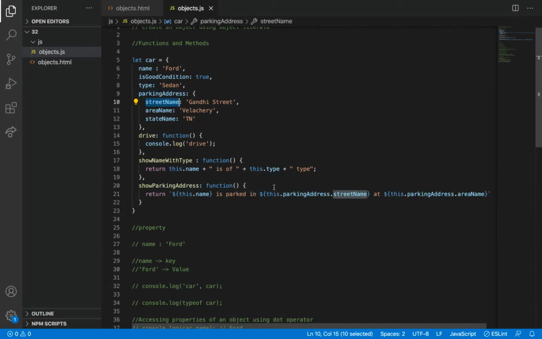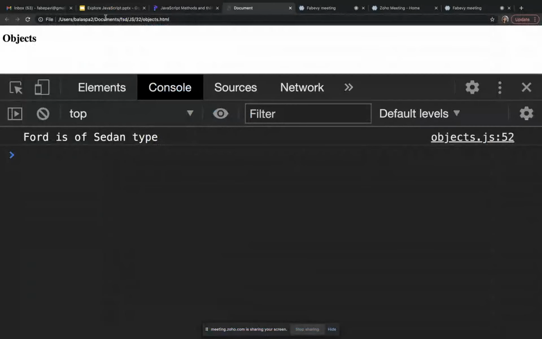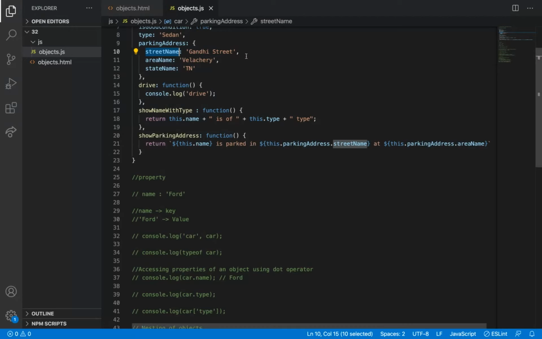Ford is parked in Gandhi Street at area name Velacheri. So it needs to return Ford is parked in Gandhi Street at Velacheri.